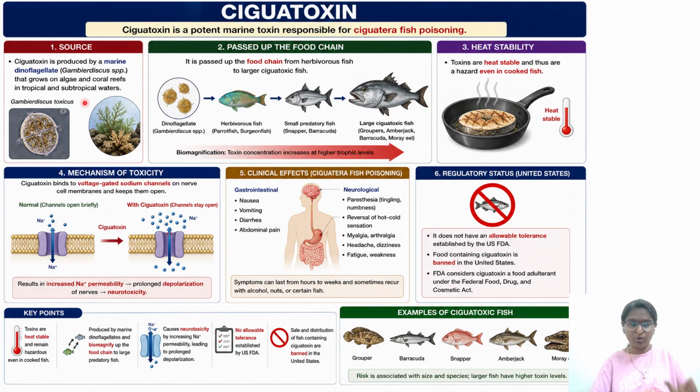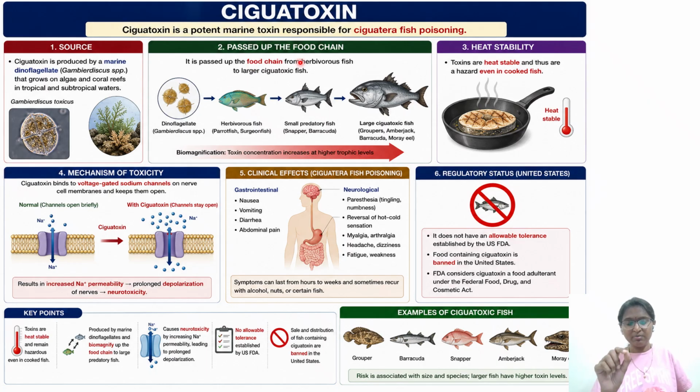So this is very important: in which tropical waters this particular fish poisoning occurs. Generally, if regulatory agencies identify one or two catches of fish where the concentration is high, they will ban the fishes from that particular tropical water body. That is also very important. That is Gambierdiscus toxicus, a dinoflagellate species.